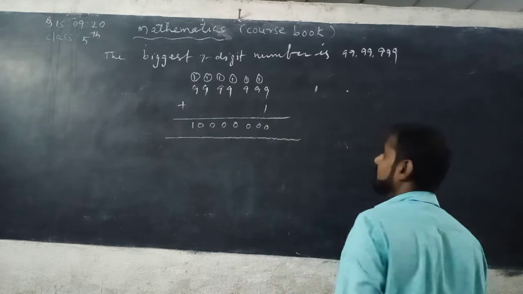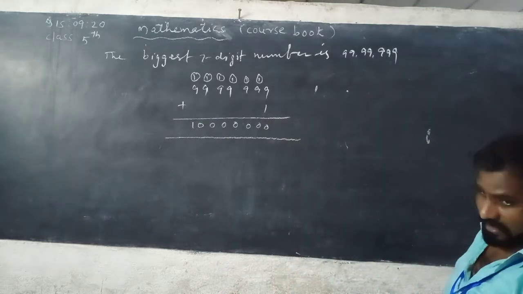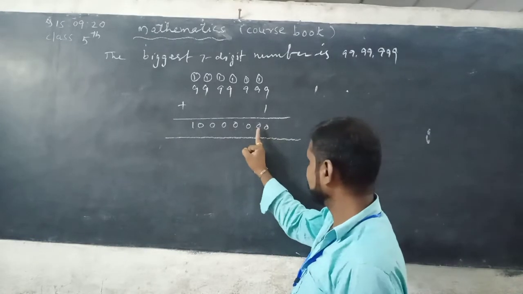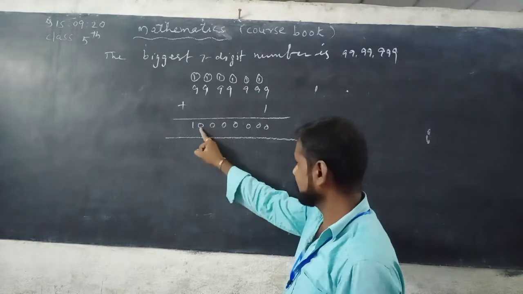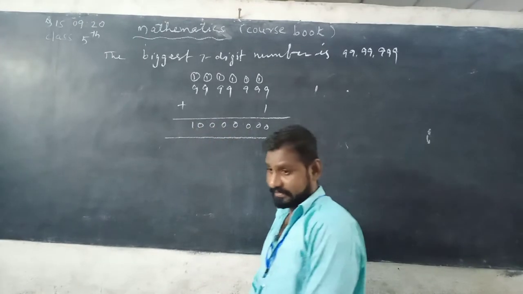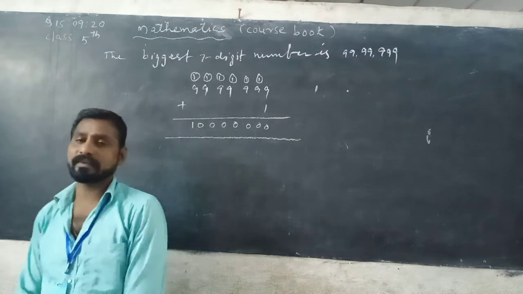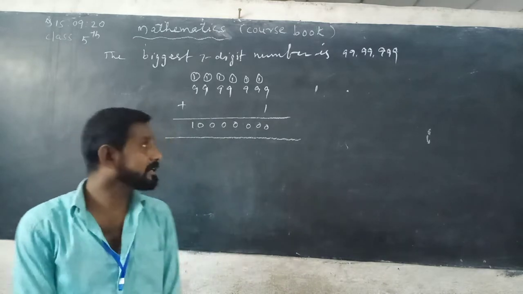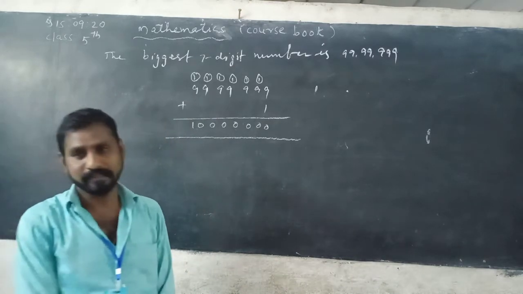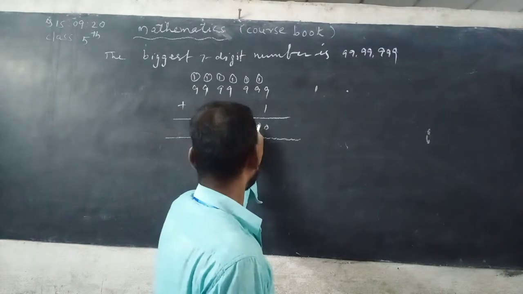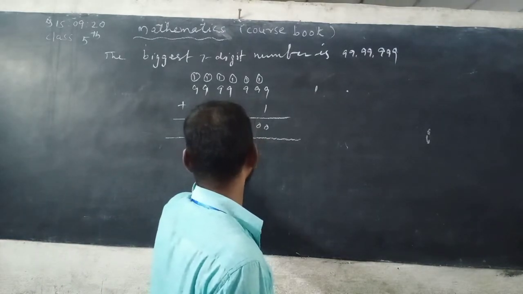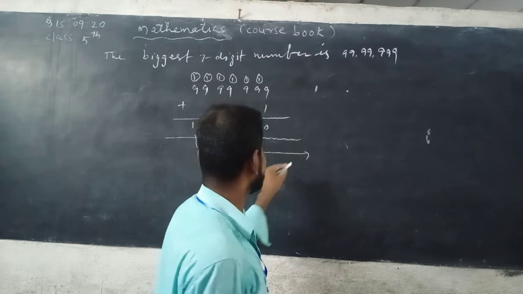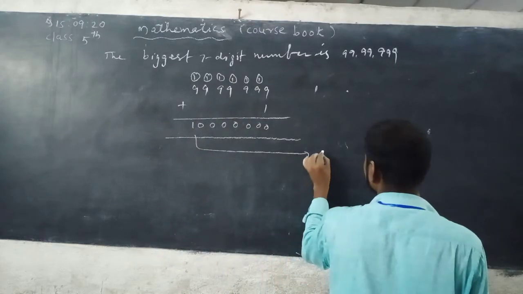See how many digits are there: 1, 2, 3, 4, 5, 6, 7, 8. One new place comes beside the 10 lakhs place, the 8th place. This is called the crores place.